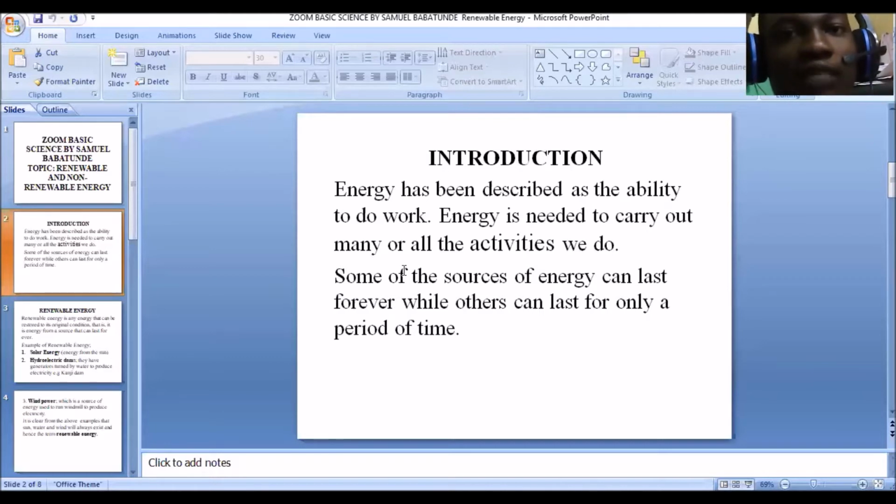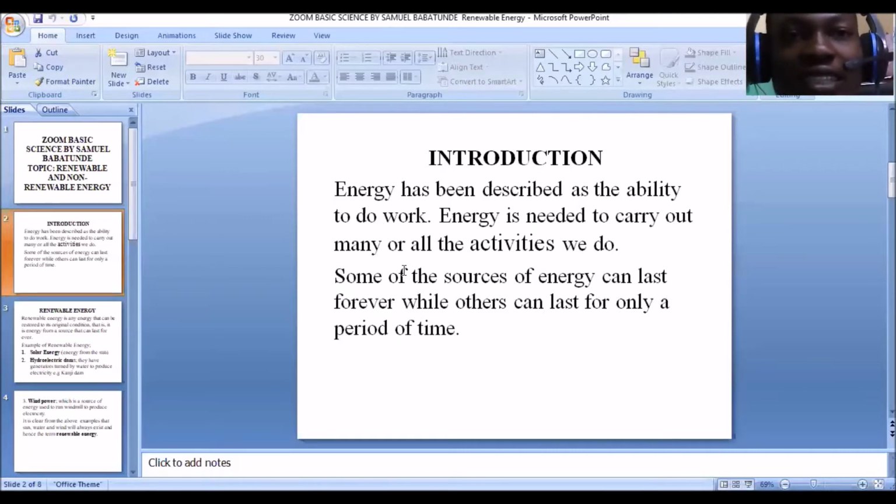If you remember in our previous class, I gave an example: the energy we get from food. Take for instance, if we don't eat food, we won't have energy. But immediately we take in food, the energy from this food is transferred into our body, and our energy is restored. Now this energy enables us to do what? To carry out our activities. If you don't eat, there are some activities you won't be able to do. Take for instance running, you feel very weak, you won't be able to run. But when you eat, your energy is restored, you can even run for long.